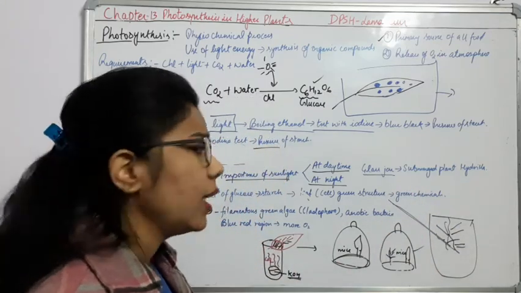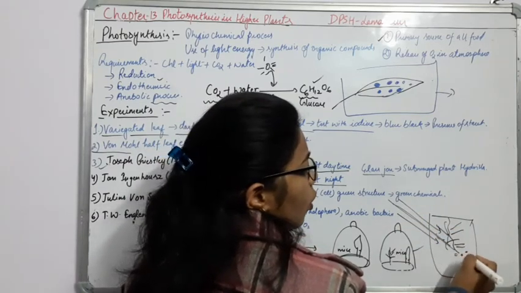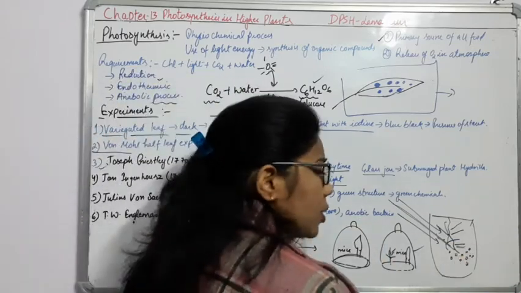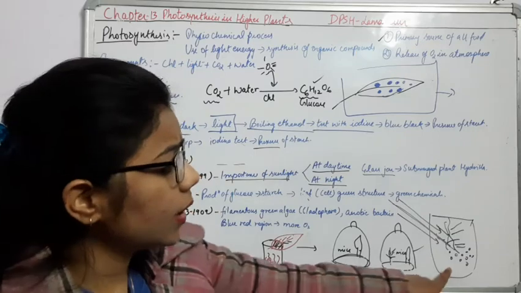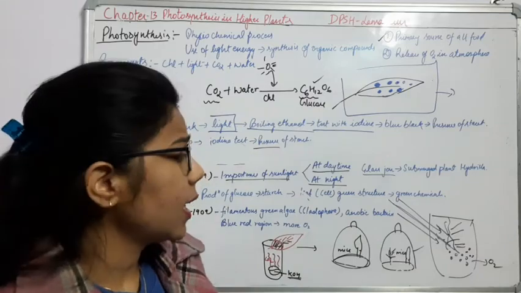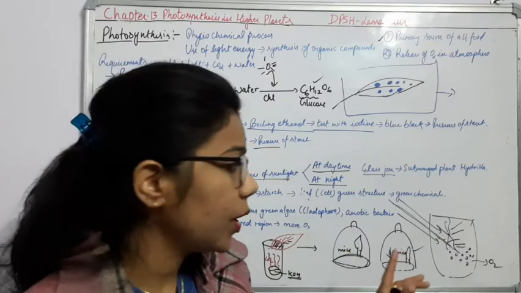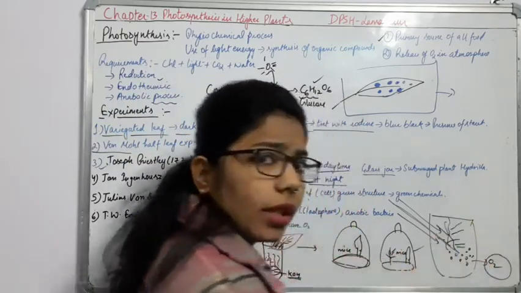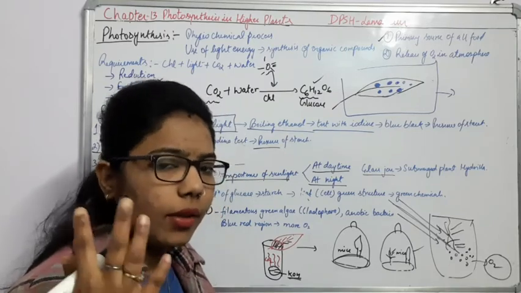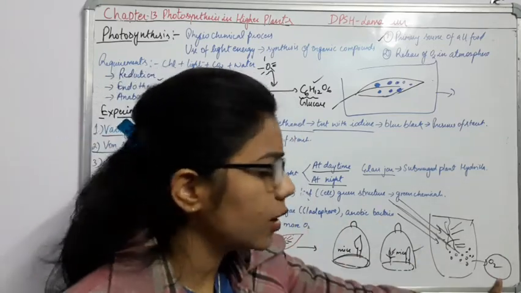What he observed is that as he was providing the light intensity, there was formation of bubbles. What do these bubbles indicate? They indicate the presence of oxygen. So from this experiment, this scientist concluded that oxygen is formed where photosynthesis takes place. Again, if photosynthesis is there, formation of starch must be there. If photosynthesis is there, oxygen must be formed.